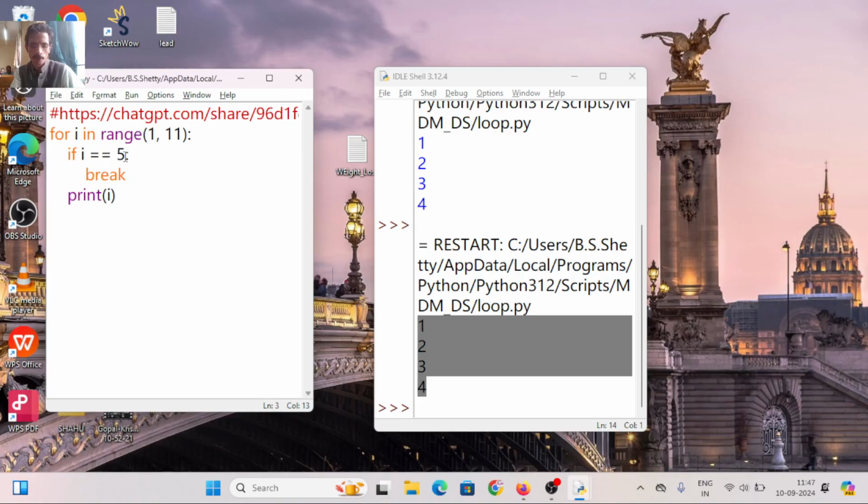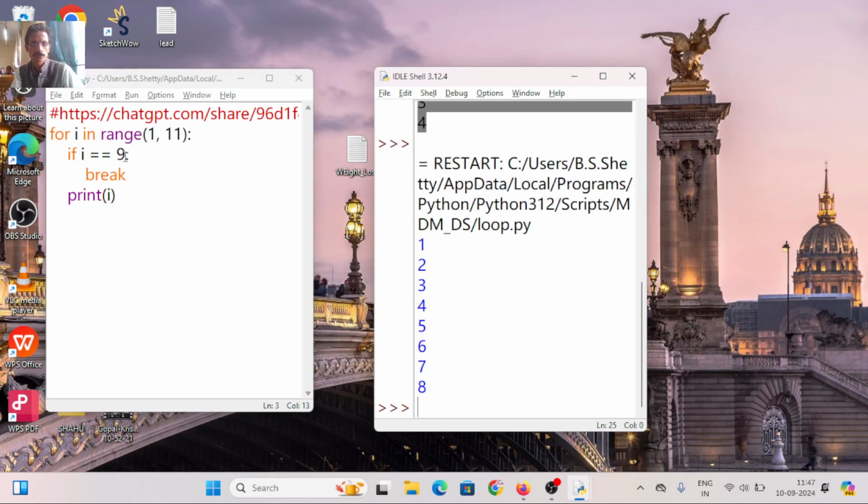Suppose I make it from 5 to 9, what will happen? 1 to 8. Okay, what will happen? Suppose I make the step size as 2.